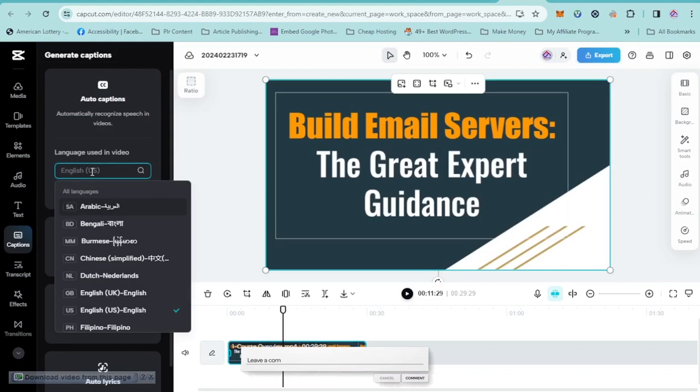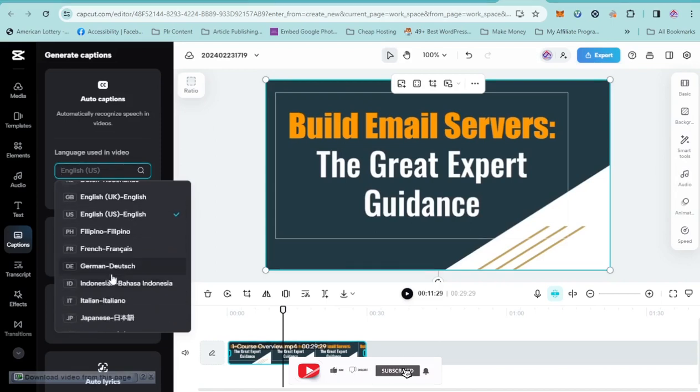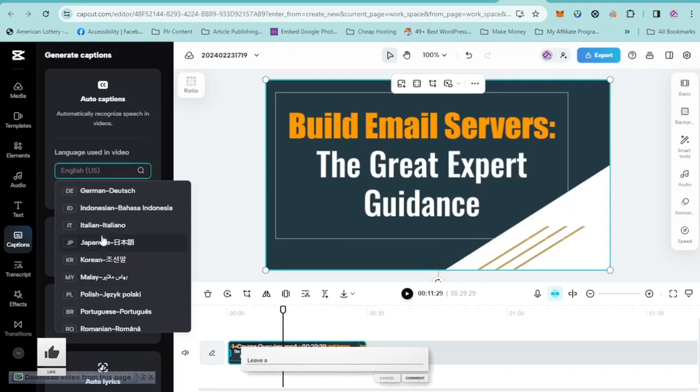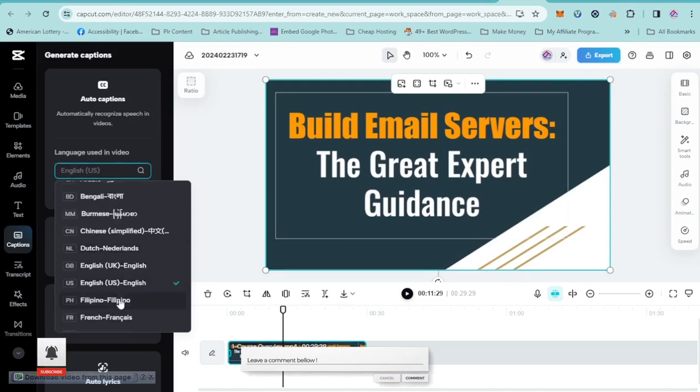So let's say the person is speaking Arabic and the person wants you to caption it in Arabic. You are going to choose this. If it's Bengali, you are going to choose this. Dutch, Chinese, English, German. Unfortunately, there's no Twi. So Thai, Turkish, Spanish, Russian, Romanian, Portuguese, any language, most of the languages. All right, so that is it.